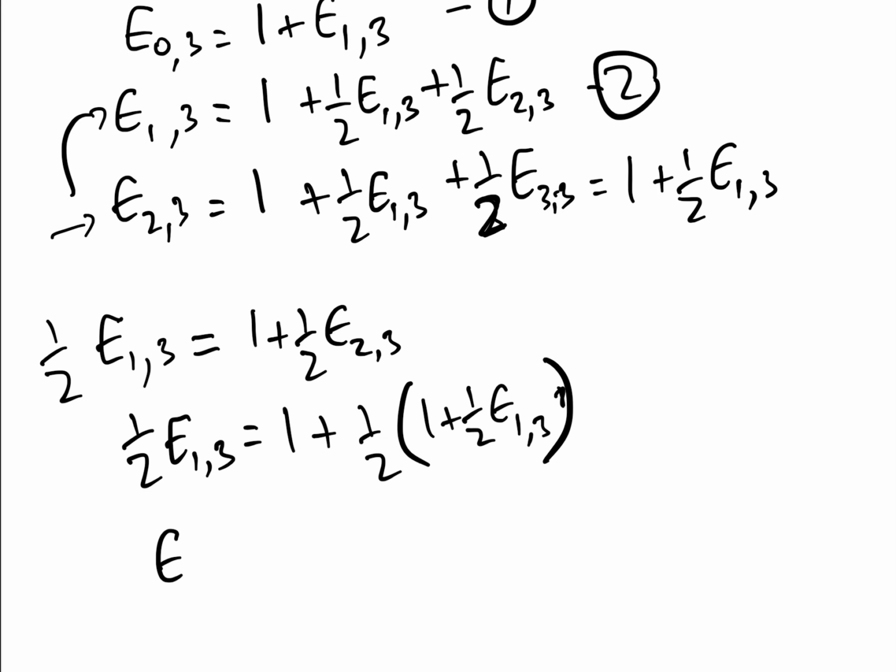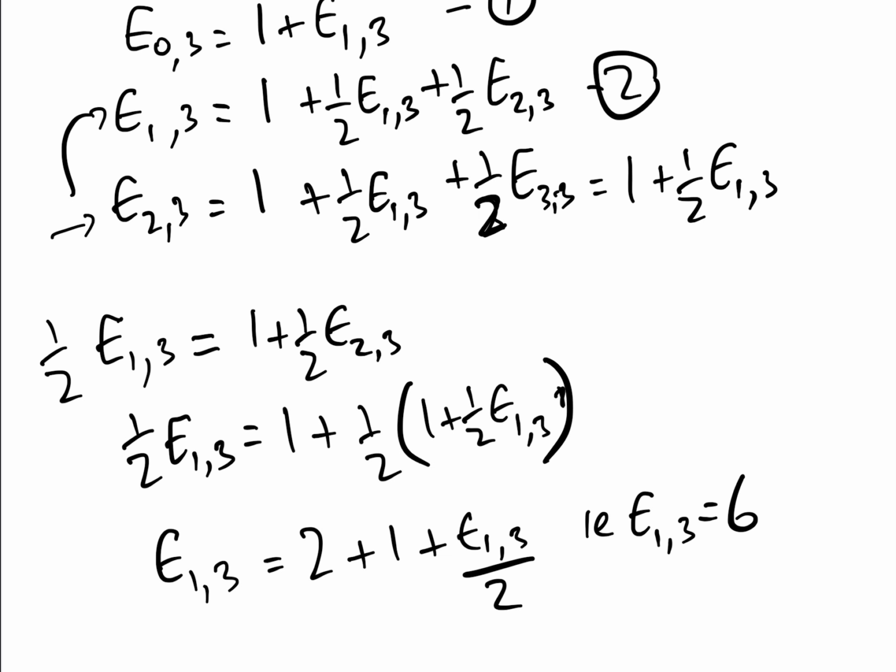So half E13 is equal to 1 add a half E13, i.e. E13 is equal to 2 add 1 add E13 over 2, i.e. E13 equals 6. So that is the number of expected throws to get from state 1 to state 3.